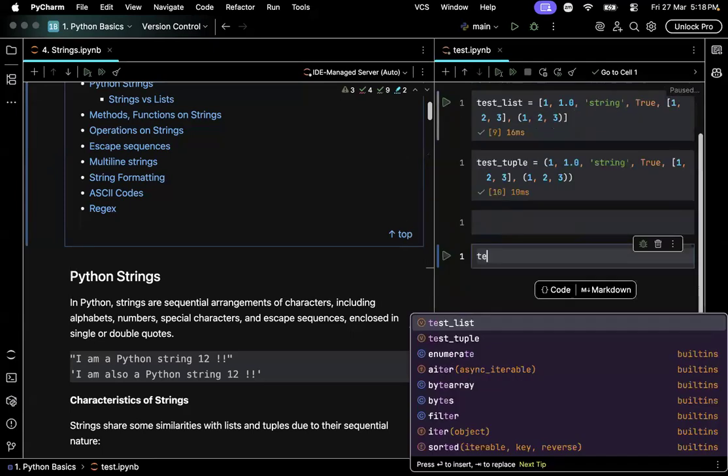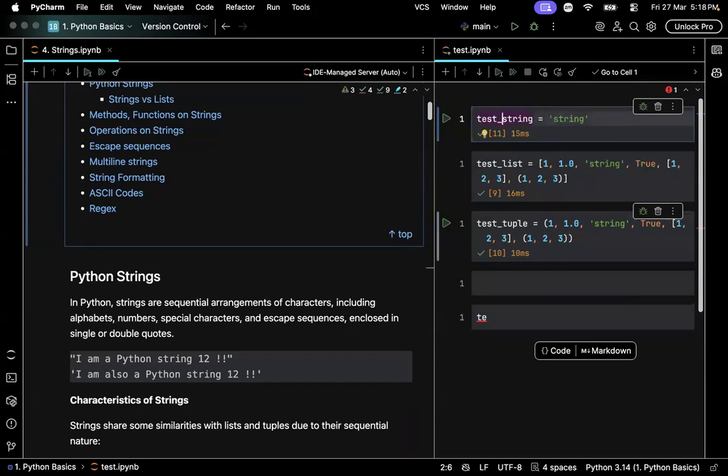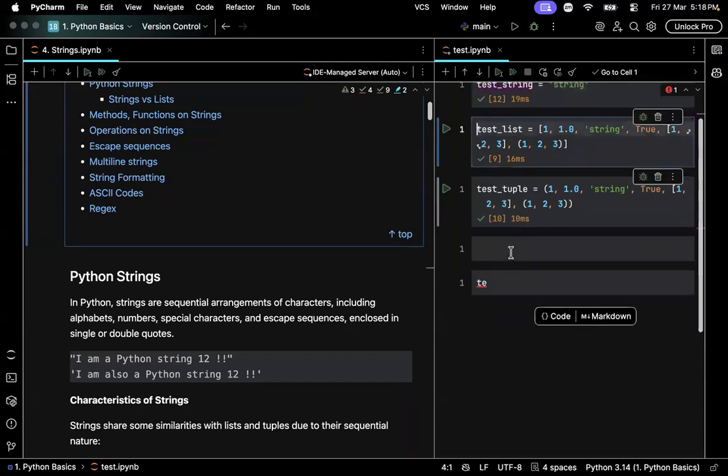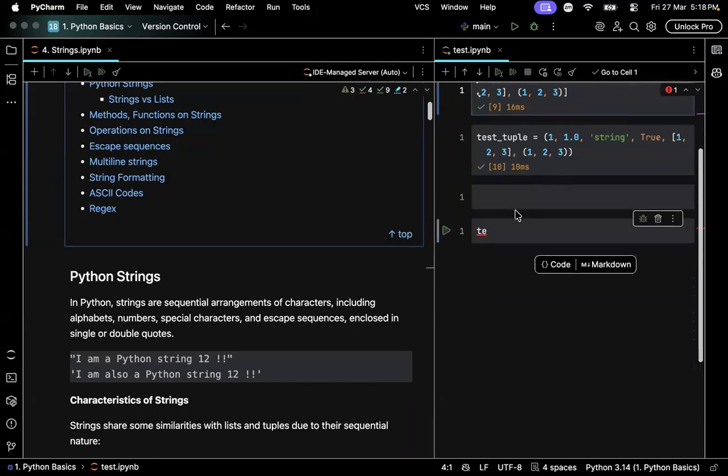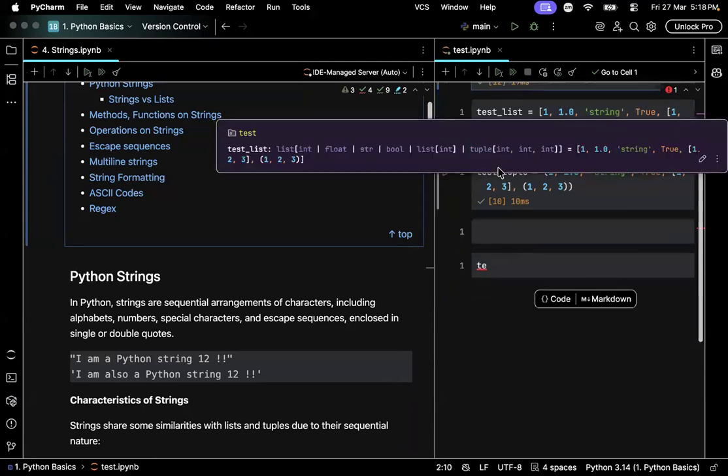We can also change the names to test string, test list, and test tuple, right? Here, the name of the variable can be anything. I'm just naming it test_string to make it easier to understand.